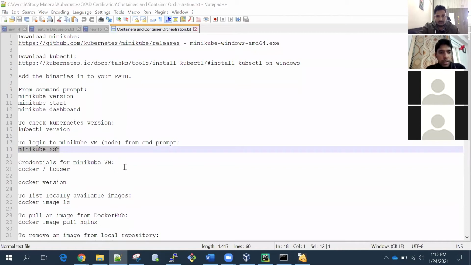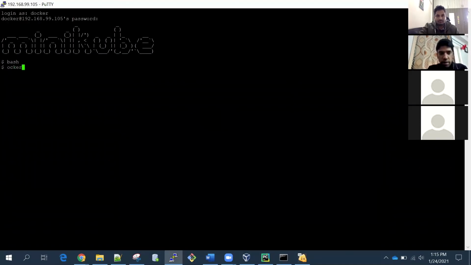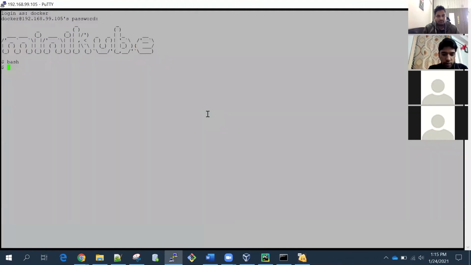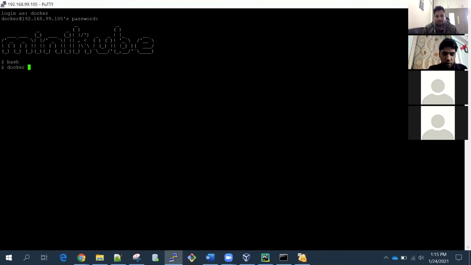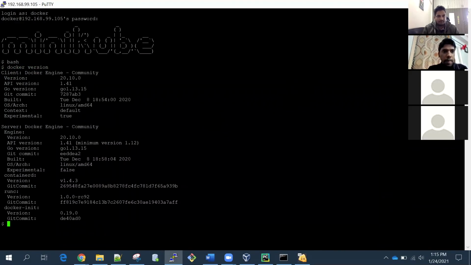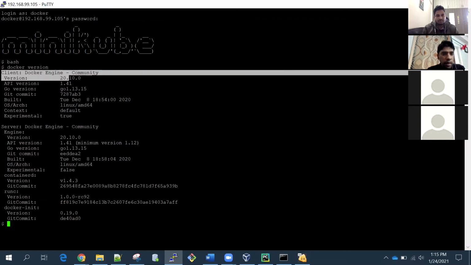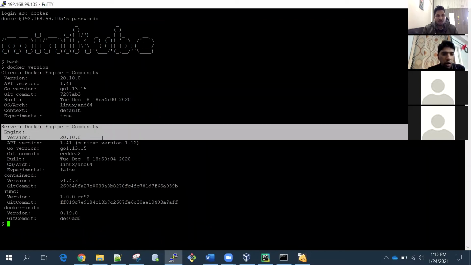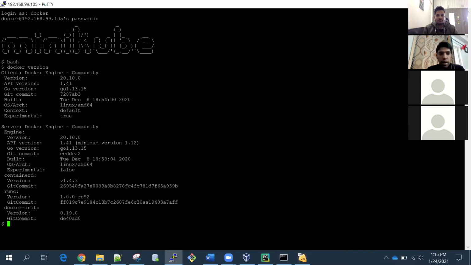All right. Now let me run a few commands here. Docker version. As you can see, this is the client version and this is the server version. So Docker is installed in this virtual machine. Since Docker is installed, you can download an image and run any container here.